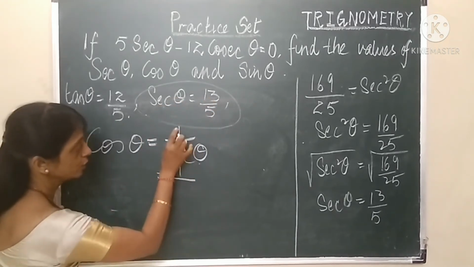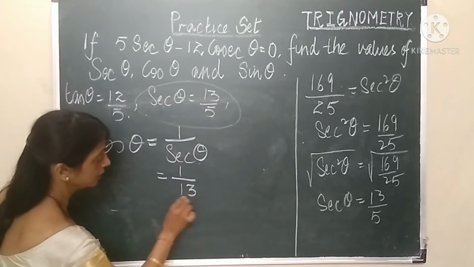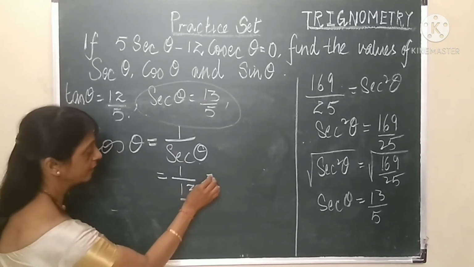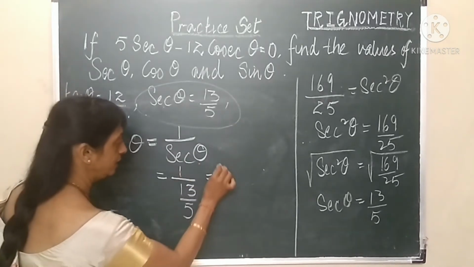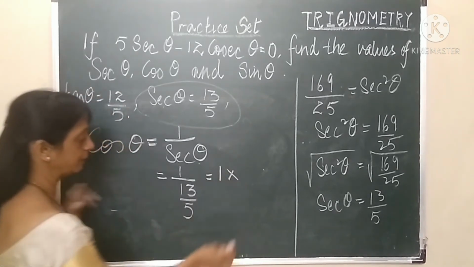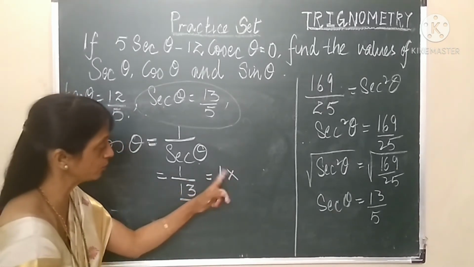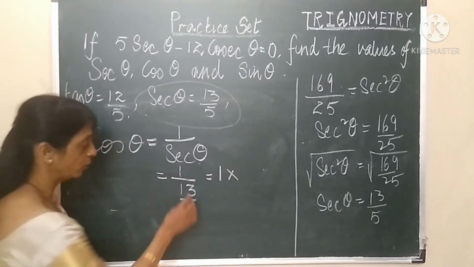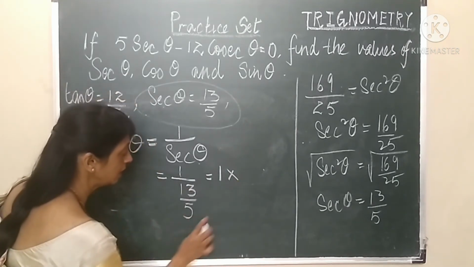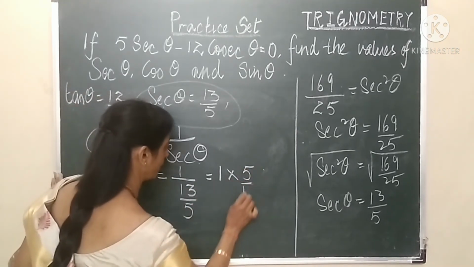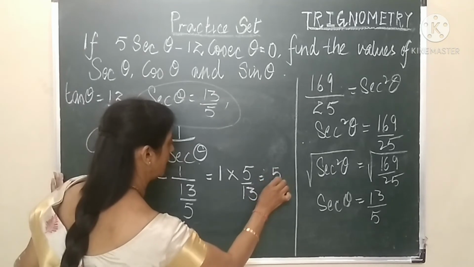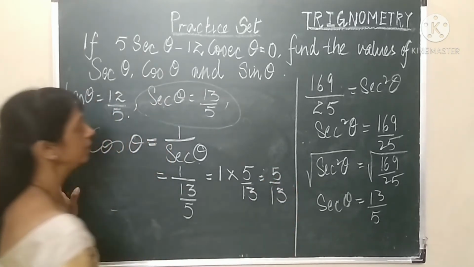Let's substitute. So 1 upon 13 upon 5. Division changes to multiplication. When division changes to multiplication, we write the reciprocal of the number in the denominator. So 5 upon 13. So the answer is 5 upon 13.